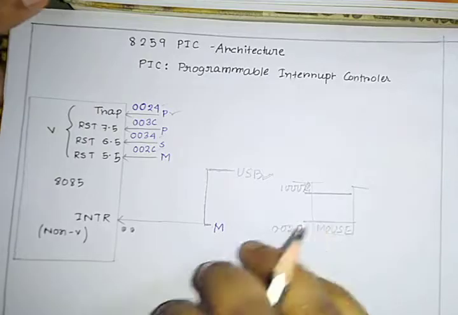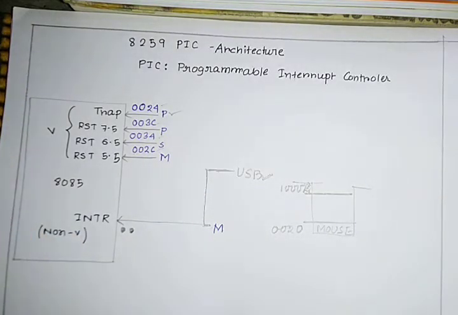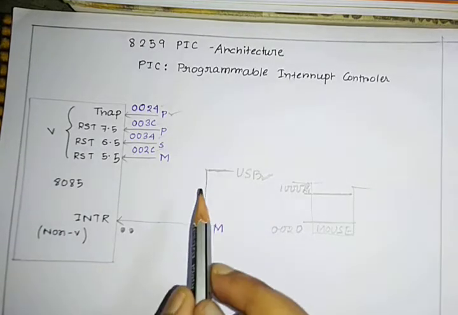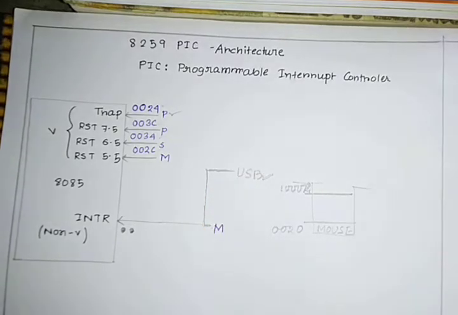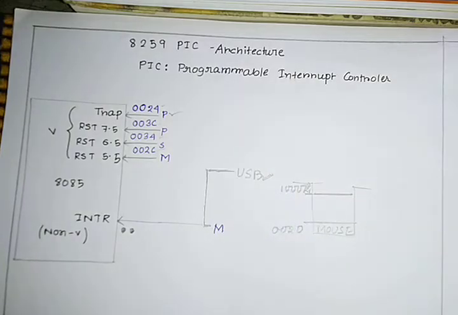But INTR cannot understand from which address these signals are coming. So in between I need someone else who will tell me the addresses from where you are receiving signals, so the microprocessor can go and service them.